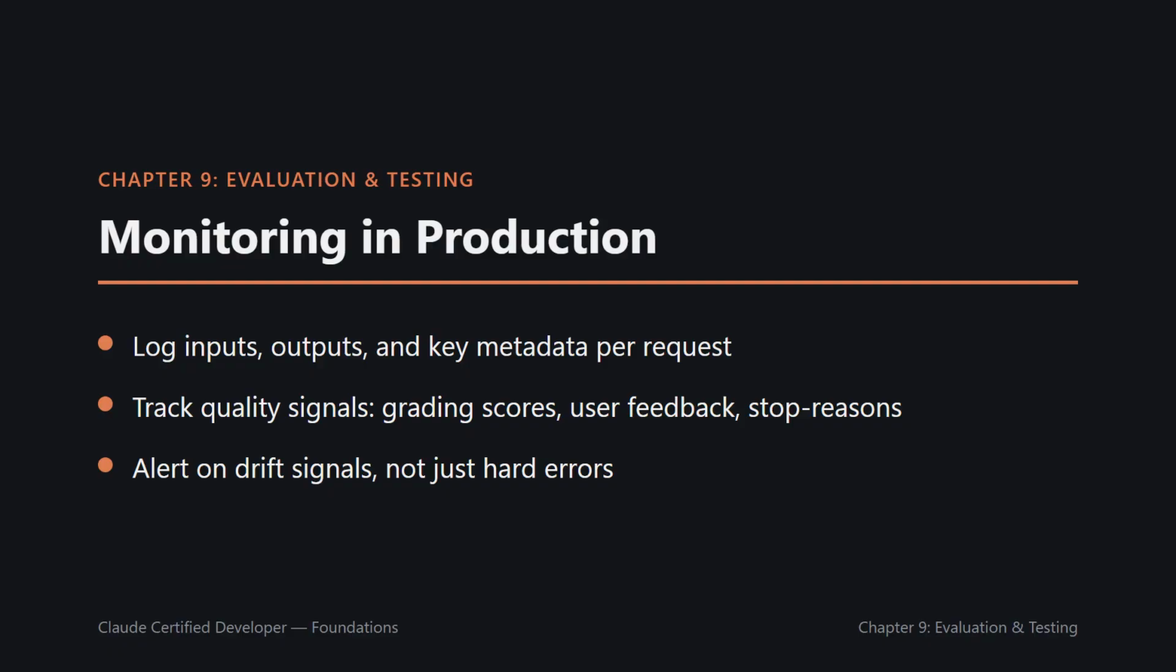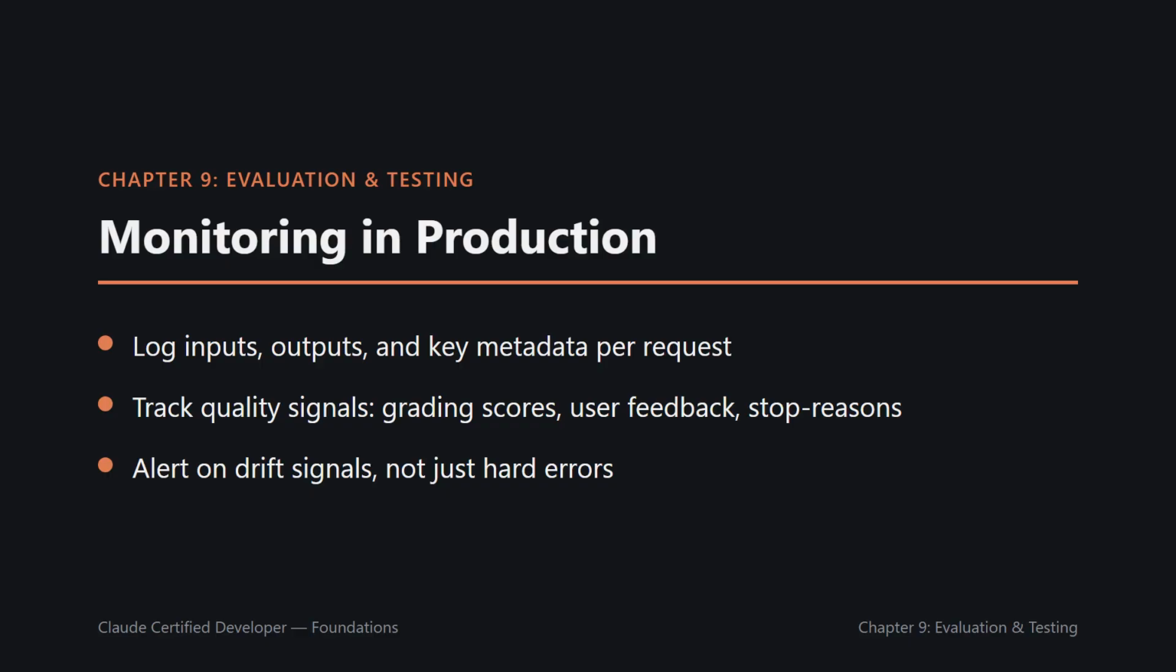Evals catch problems before deployment. Monitoring catches problems that only show up at real scale or with real user input. Log inputs, outputs, and key metadata for every production request, respecting data handling obligations for anything sensitive. Track output quality signals over time: automated grading scores on a sample of live traffic, user feedback signals, and stop reason distribution, since a rising rate of max_tokens truncation is a cheap, concrete signal something's off.